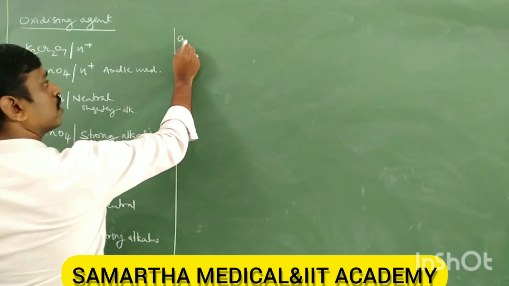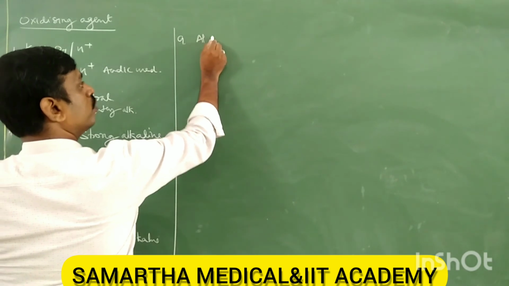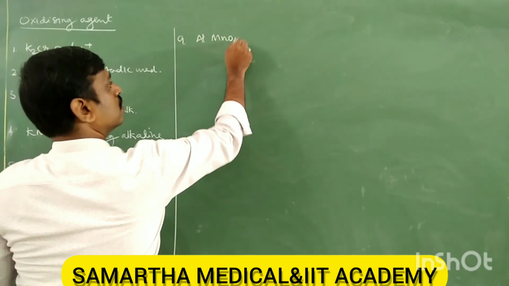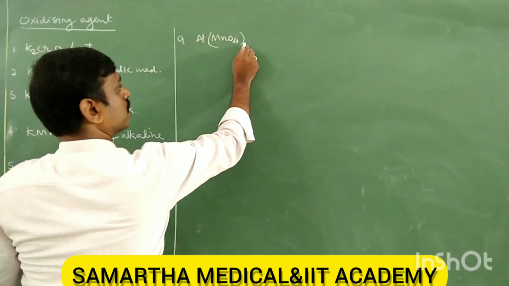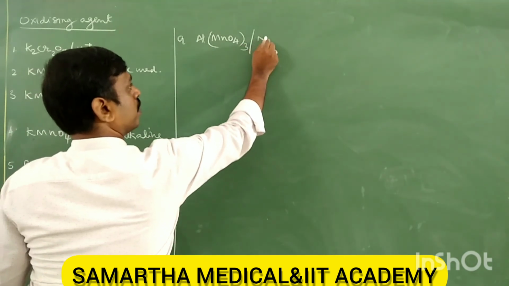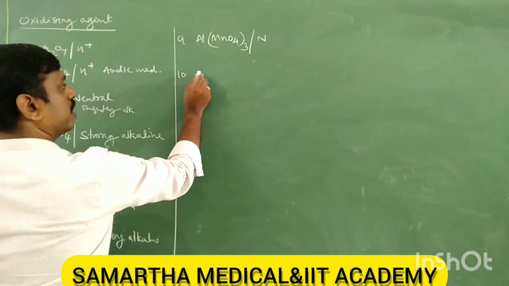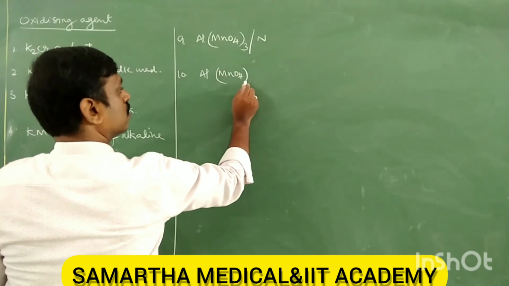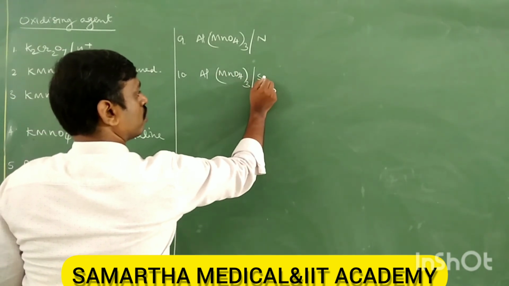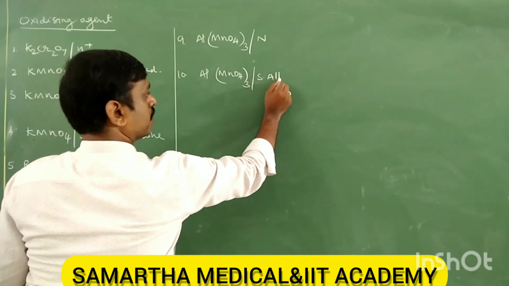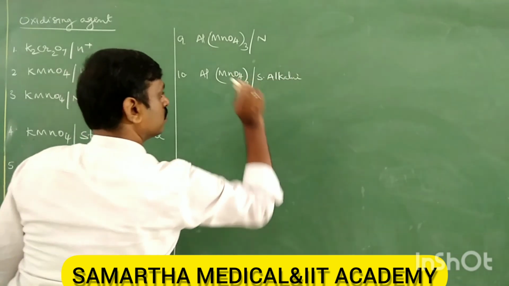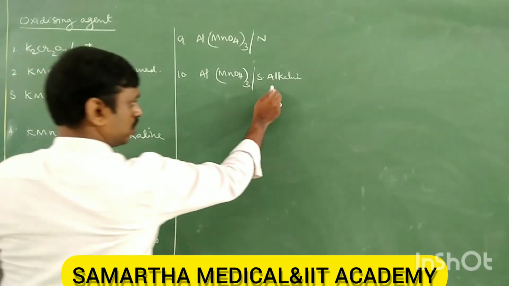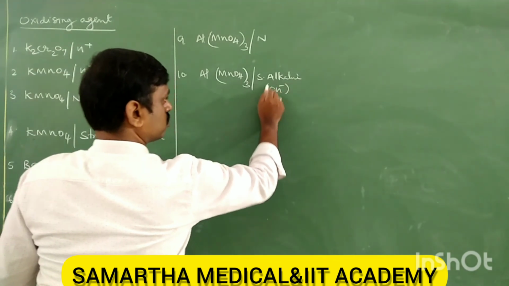Next, 9, aluminium permanganate, neutral medium. 10, aluminium permanganate, strong alkaline medium. You can write OH minus also.